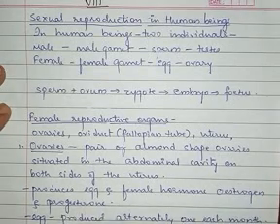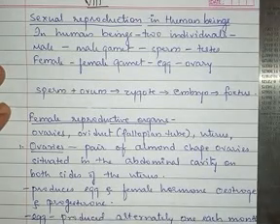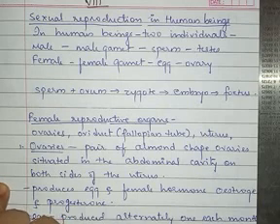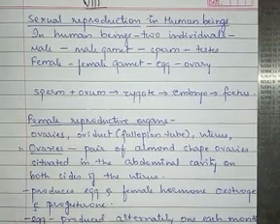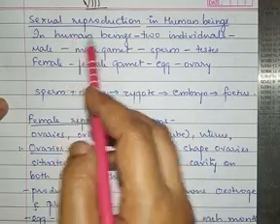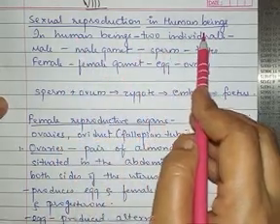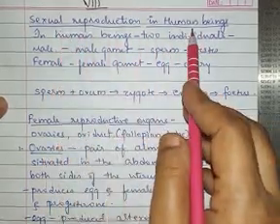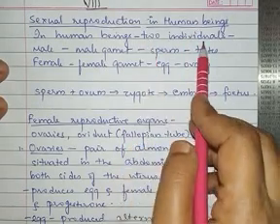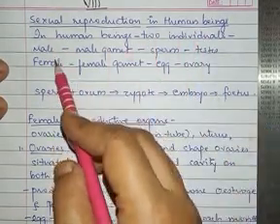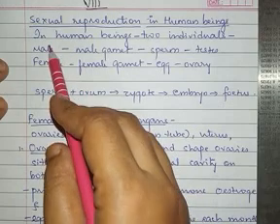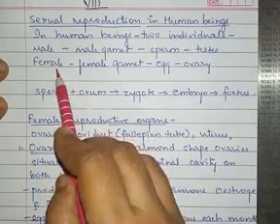Okay, children, in the previous video of reproduction in plants and animals, we have studied about the sexual reproduction in plants, which took place with the help of the flower. Now we are going to study about sexual reproduction in human being. And when we talk about sexual reproduction in human being, there are two individuals involved, the male and the female. We can also say the father and the mother.